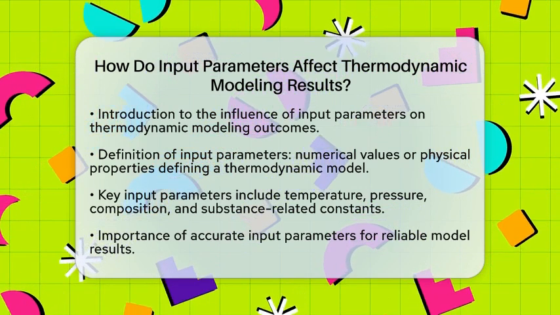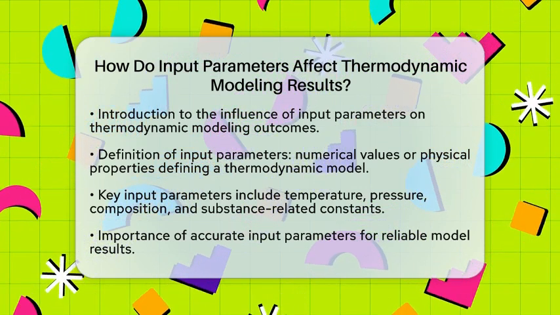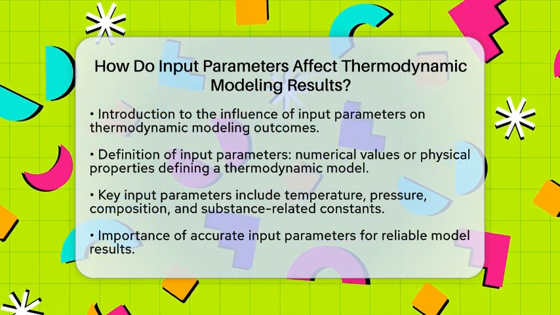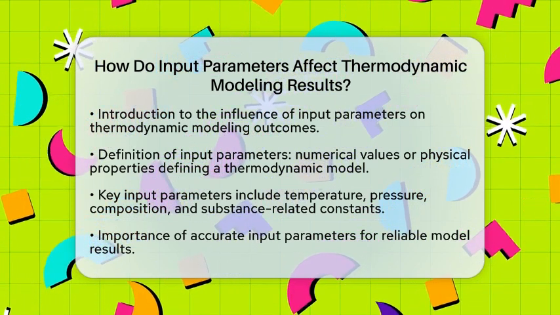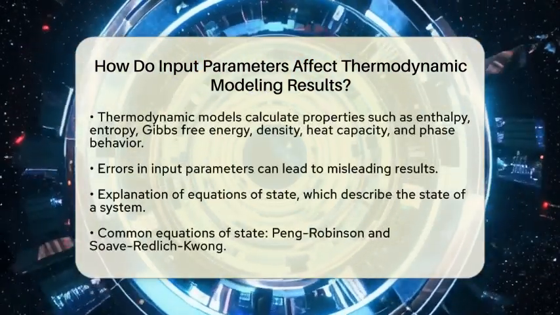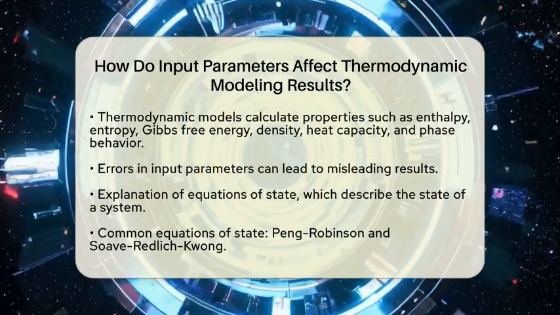For instance, thermodynamic models calculate important properties like enthalpy, entropy, Gibbs free energy, density, heat capacity, and phase behavior. If the input parameters are off, the results can be misleading.